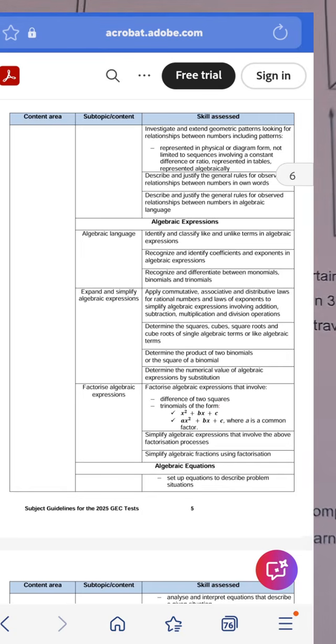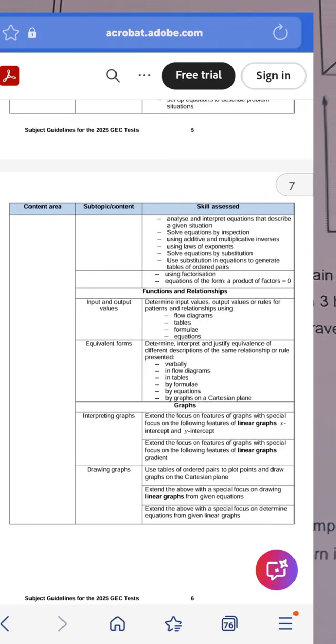Okay? Right? Then the last part of what you need to know for your GEC paper tomorrow is functions and relationships. You must know, guys, how to do what? You must know how to find input and output values using tables, flow diagrams, formula, and equations. You must know how to interpret, determine, and justify verbally your flow diagrams, tables, formula, equations, and also the graphs on a Cartesian plane. Graphs on a Cartesian plane.